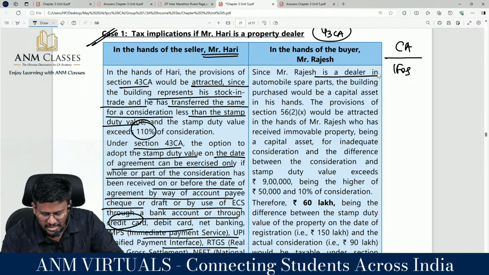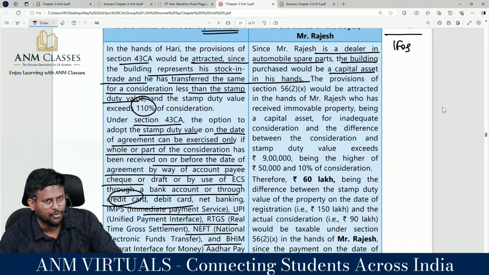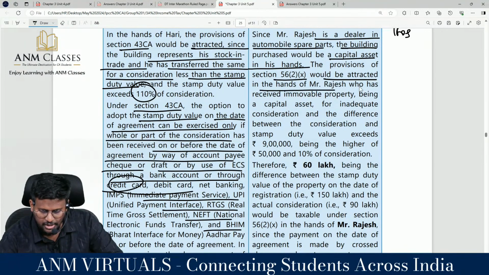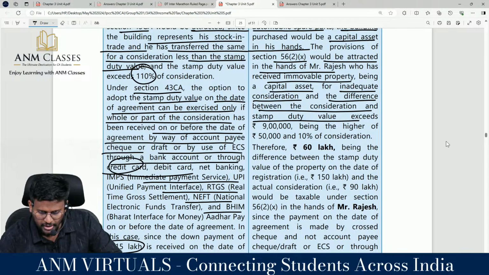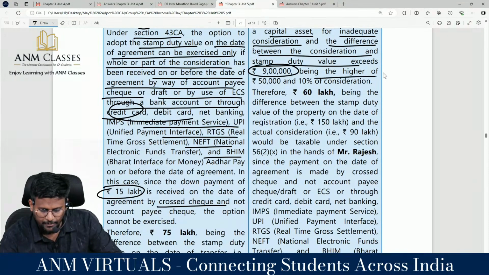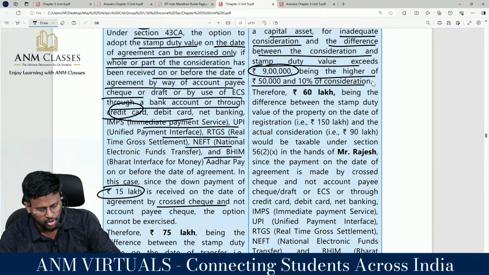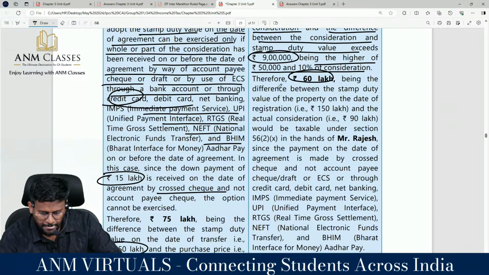Since Mr. Rajesh is a dealer in spare parts, the building purchase would be an asset. So this is very important to attract IFOS. The provision of section 56 subsection 2 clause 10 would be attracted in the hands of Mr. Rajesh, who has received property, being a capital asset, for inadequate consideration, and the difference between the consideration and the stamp duty value exceeds the higher of 50,000 and 10% of the consideration, being the difference between the stamp duty value and the property on the date of registration.